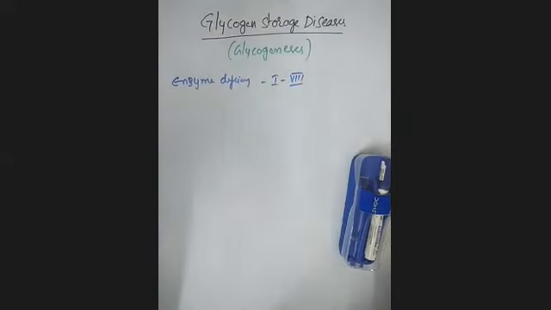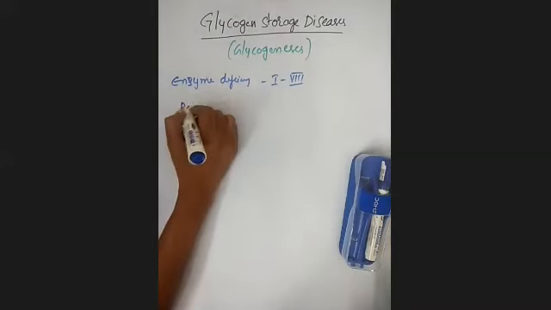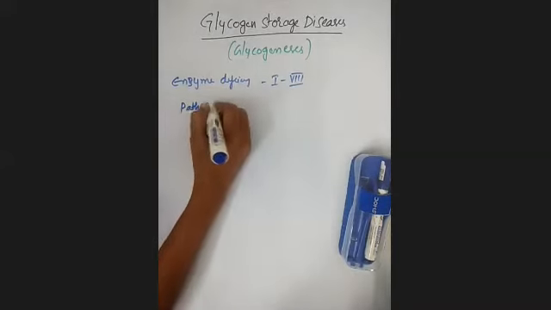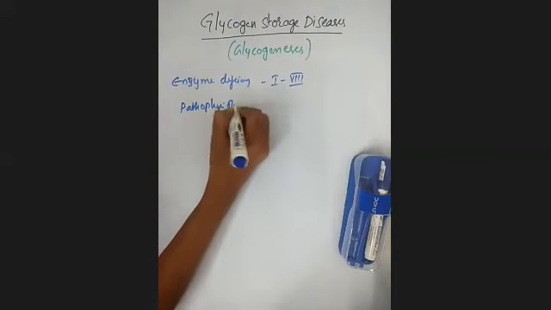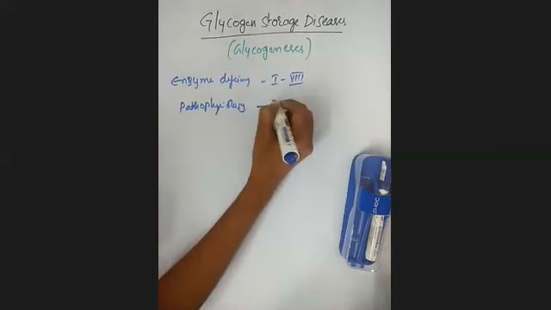That is glycogen storage disease type 1 to type 8. And based on the pathophysiology, it will be divided into 3 forms.